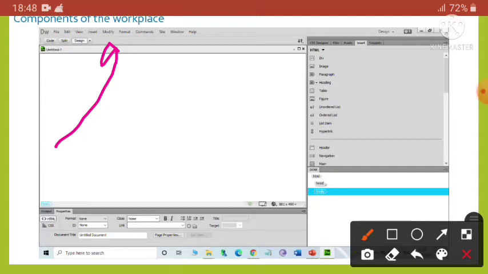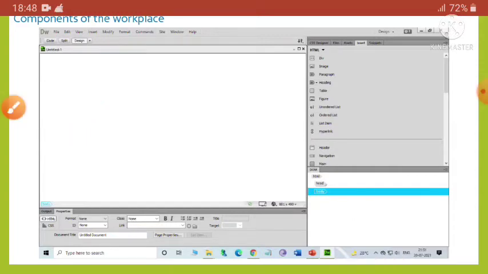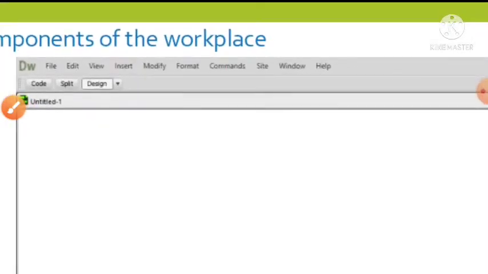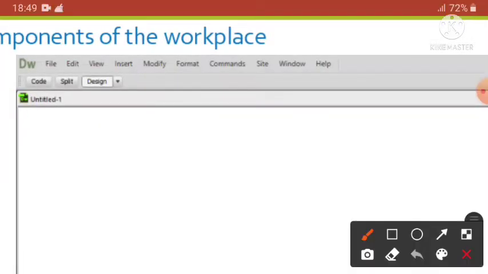This bar offers the code, split, design and live views. Okay, here if we zoom, you can see it properly. At first it is code, then split, then design, and if you click the arrow you will have another option. So we will be talking about all these one by one.